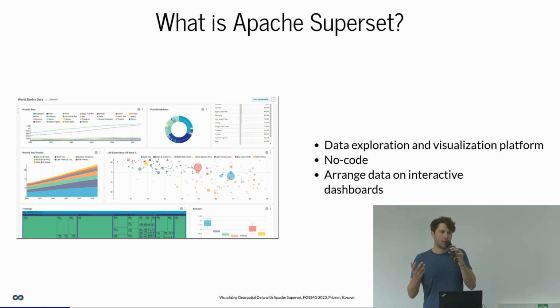The main concept is that you have your own database. It does not need to be integrated into Apache Superset. You can connect to this database. Let's say you have a Postgres database that contains some tables you want to visualize, and then you have a graphical user interface to actually click together the different visualizations. So you don't have to code or program anything yourself. Superset provides you with all the features and configuration options so that you can do this with a graphical user interface.